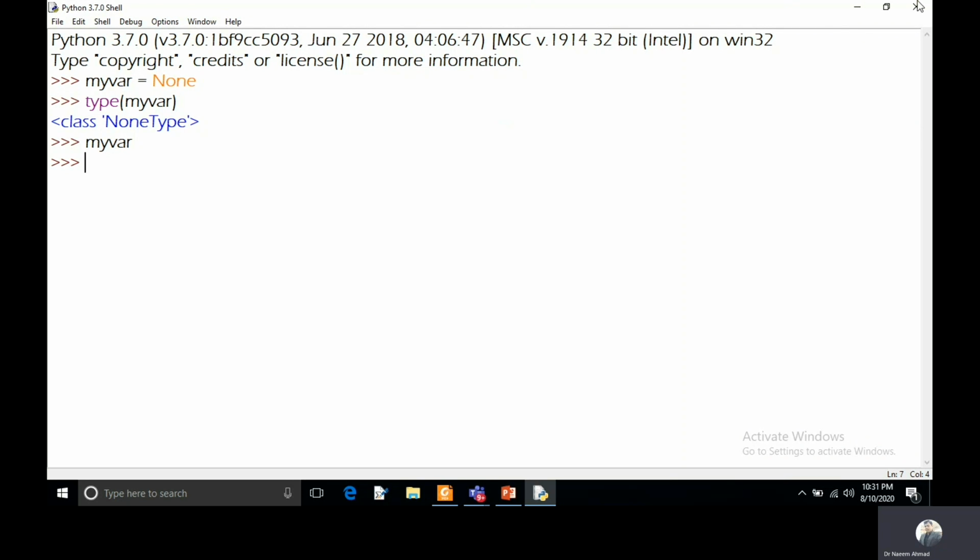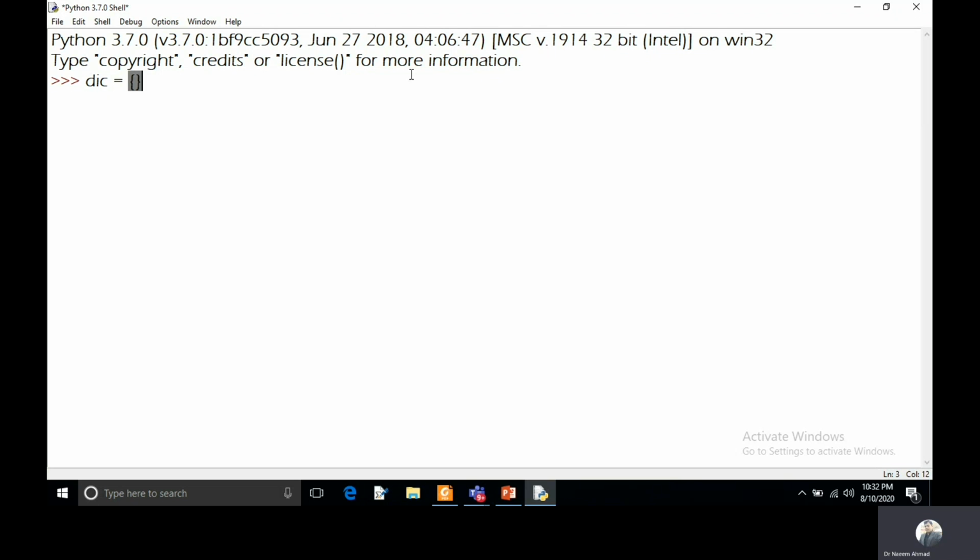Let's discuss mapping data type. Let's have mapping. Mapping is an unordered collection of data values, and in Python we only have the dictionary, which is a mapping data type. We map keys with values. So if you want to create a mapping or dictionary in Python, you can take a variable name, dic I am keeping here, and you can take data values, meaning key-value pairs separated by commas, and you can enclose them in curly braces.